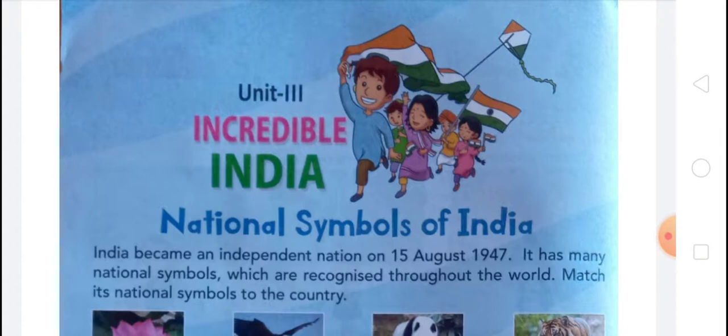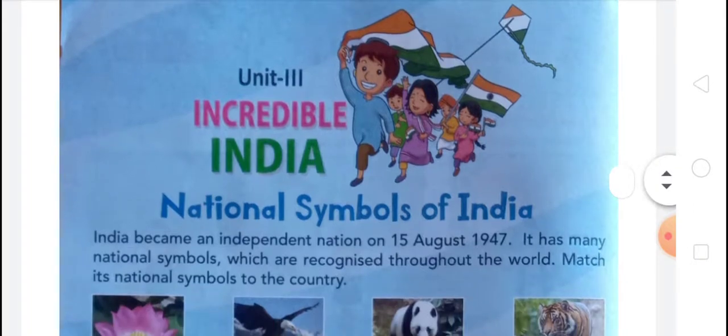And in unit third, we have to know Incredible India. That is our unit third. In this chapter, we have learned many topics related to India, that is related to our country. So the first topic is national symbols of India, given in the book on page number 22. You can see here in the book, page number 22, you have national symbols of India.